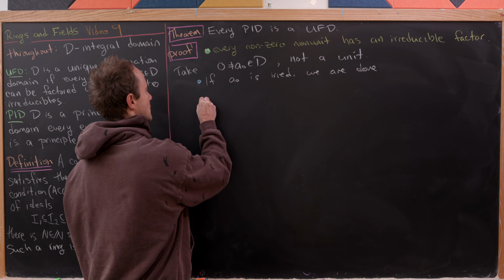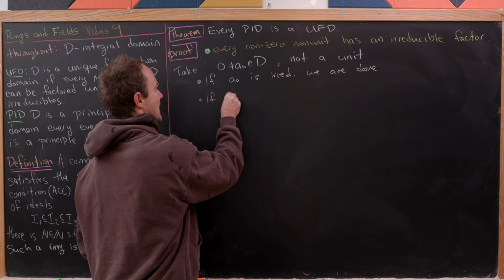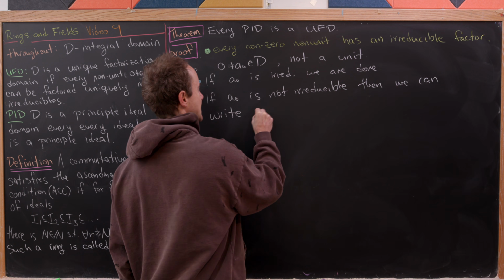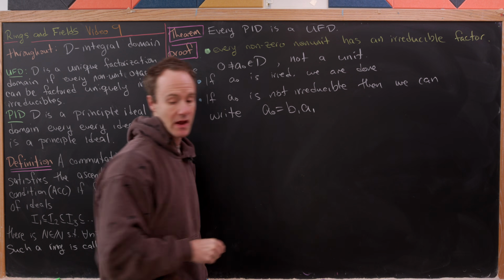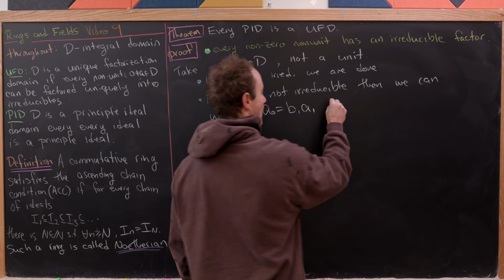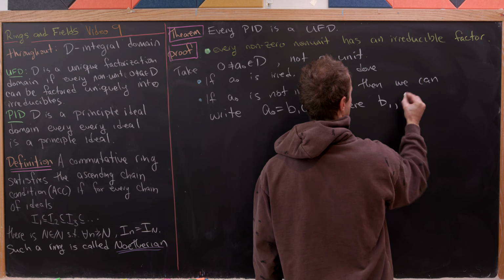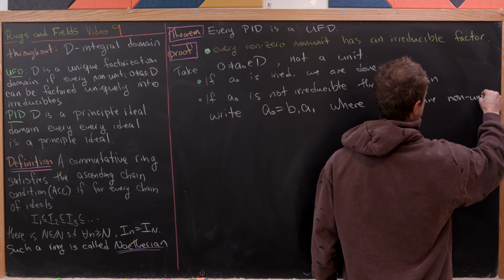Okay, so now let's move on to the next case, which is if A naught is not irreducible, then we can write A naught as B1 times A1, where B1 and A1 are non-units.